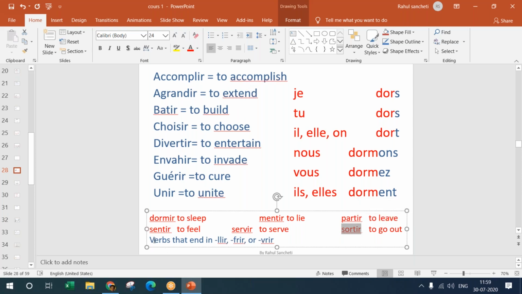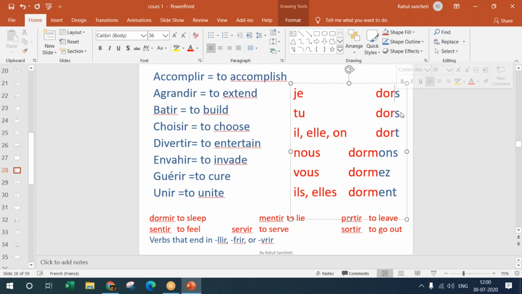And apart from these, the verbs which are ending with LLIR, FRIR, and VRIR. All of them are ending with IR, but this family of verbs, or this tense of verbs, we will see in the future. These are all the verbs which are actually ending with IR, but they don't follow the rule. So for them, the rule is SST.